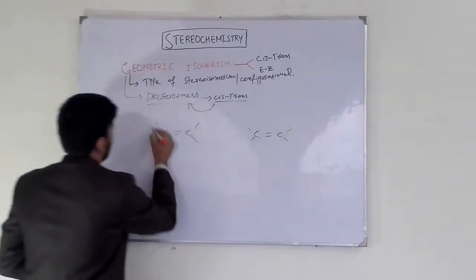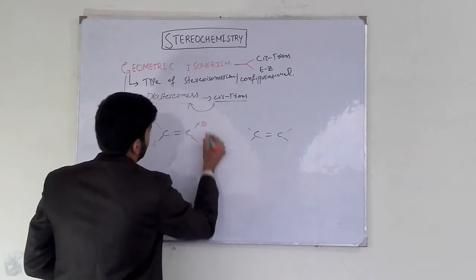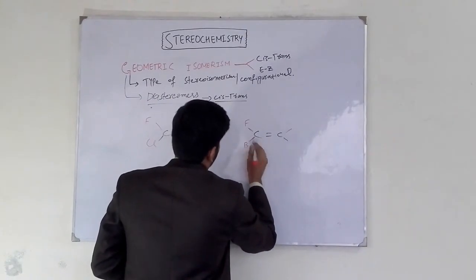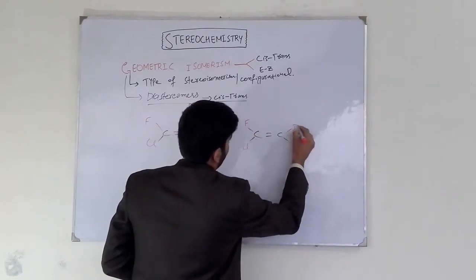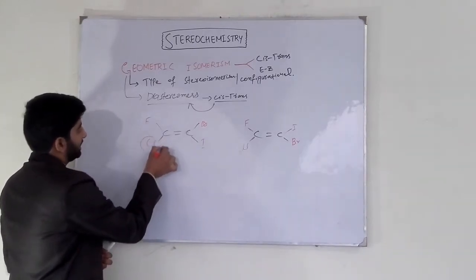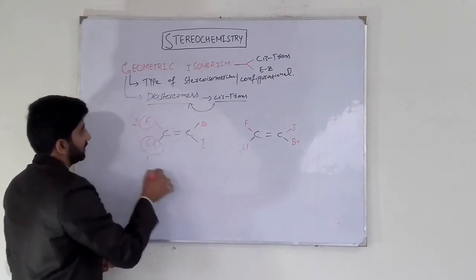We have another example like this: fluorine, chlorine, bromine, iodine. In such a molecule, how do we assign it as cis or trans? In this molecule, we can see that chlorine has a high atomic number and fluorine has a low atomic number.